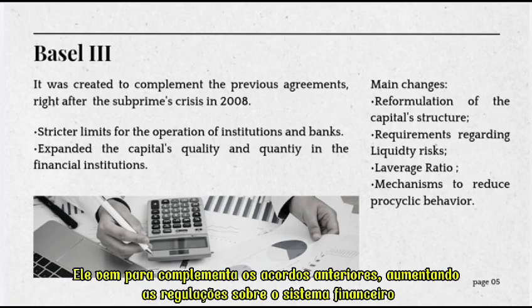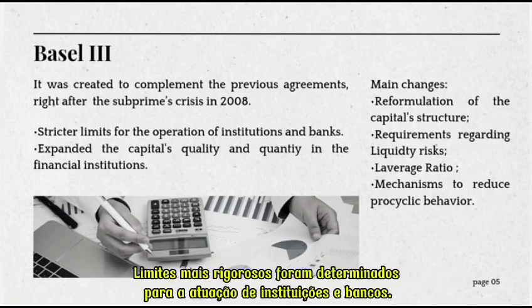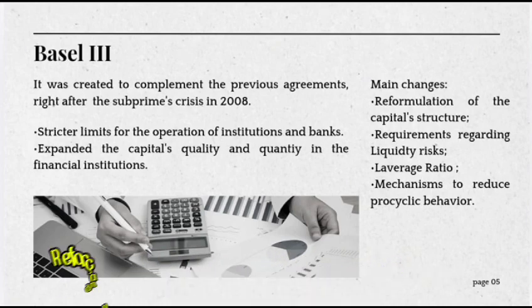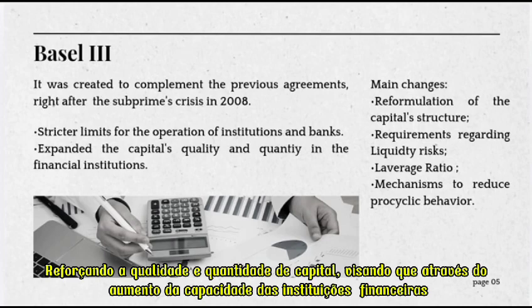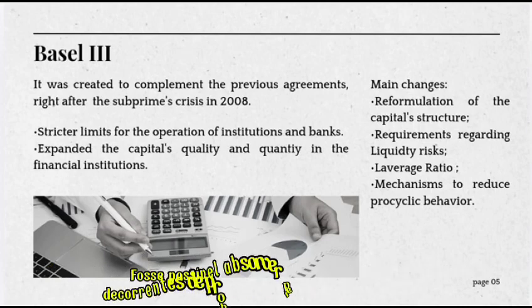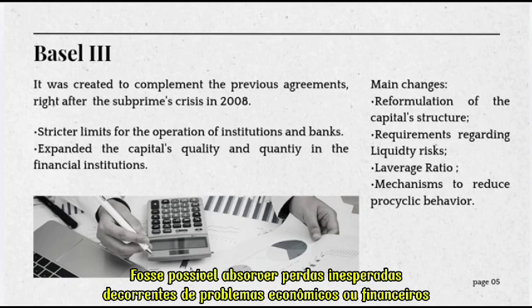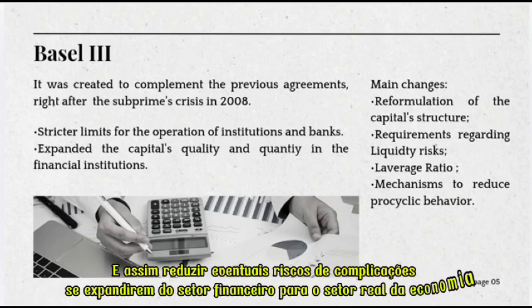Increasing the regulations on the financial system, stricter limits were determined for the operation of institutions and banks, reinforcing the capital's quality and quantity, aiming that expanding the capacity of the financial institutions would make it possible to absorb unexpected losses as a result of economic or financial problems, and in this manner reduce risks of future complications expanding from the financial sector to the economic sector of the economy.